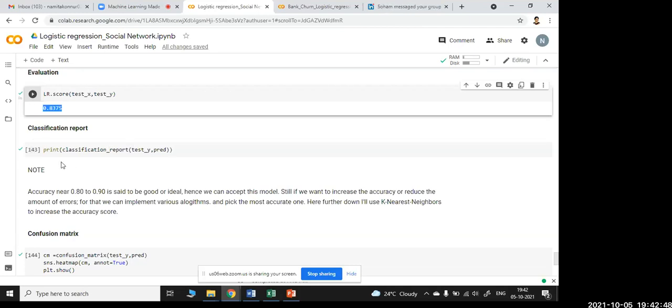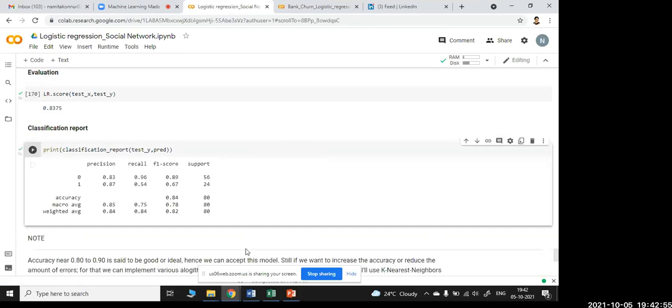Now, I have to give them the classification report. So print classification underscore report, test by prediction. Okay, so that comes like this with the table. Now some values have been seen like in a medical report, right? Here you can see the values: precision, recall, F1 score, support. You need not worry about that. You can see the last one, weighted average. This average you can see here is 0.8375 and we have got the precision of 0.84. Now I can say that if it is 84%, the model fits the data. So you can decide based on that which kind of age group of people are willing to buy.